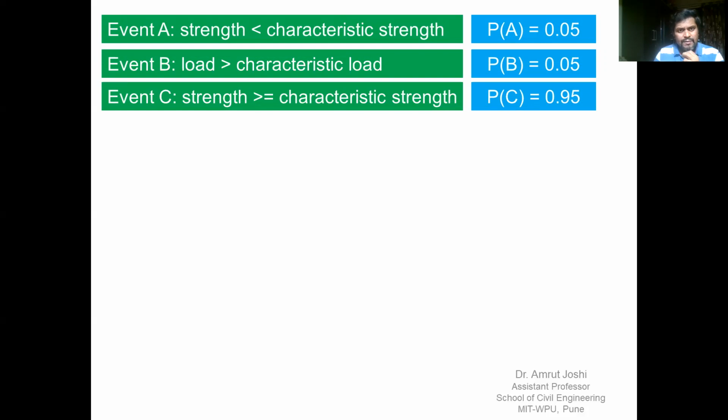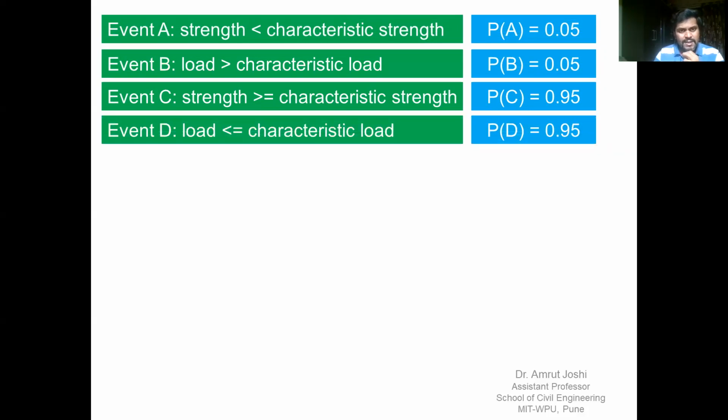Consider event C where strength of a material is greater than or equal to the characteristic strength. So probability of event C is 0.95 because in 95% cases, the test results would exhibit strength greater than characteristic strength. And event D is load on the structure has a value less than or equal to characteristic load.